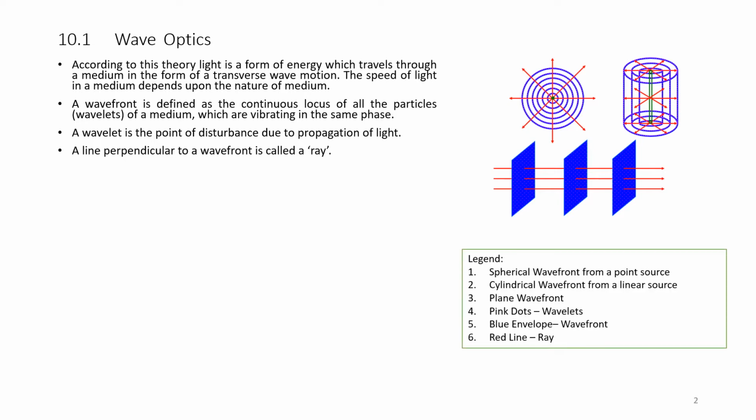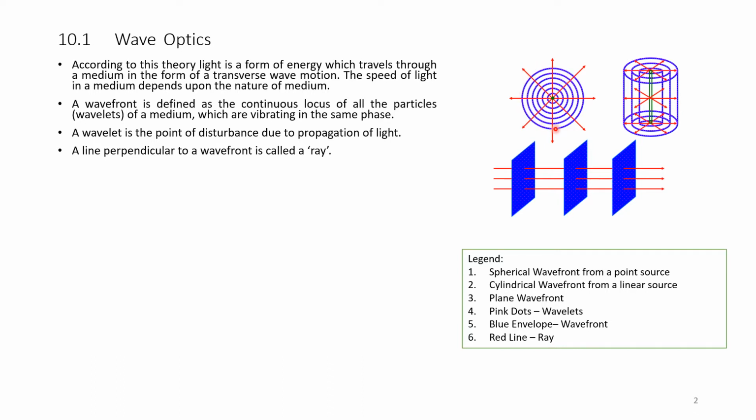Please see the figure on the right hand side. Here, three different figures are shown. This is a spherical wavefront from a point source. The point source is at the center of these circles.